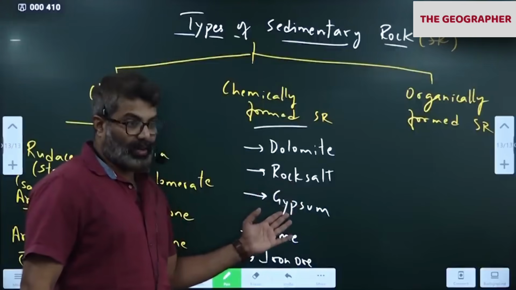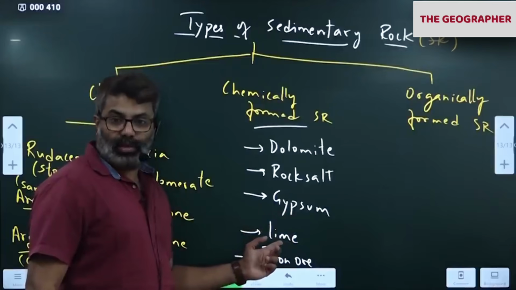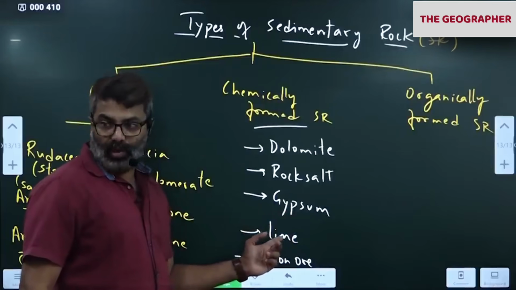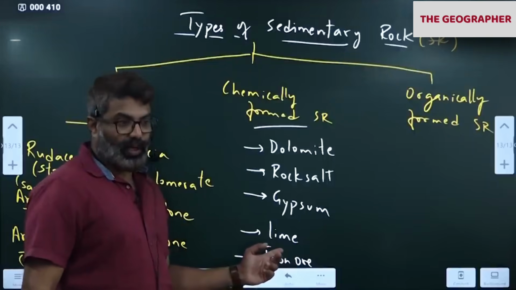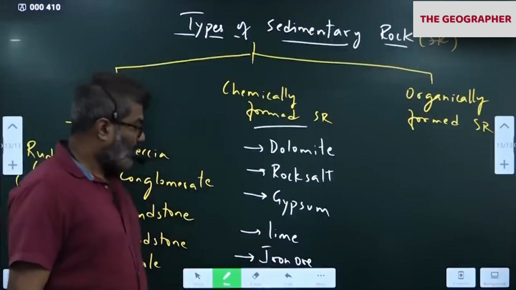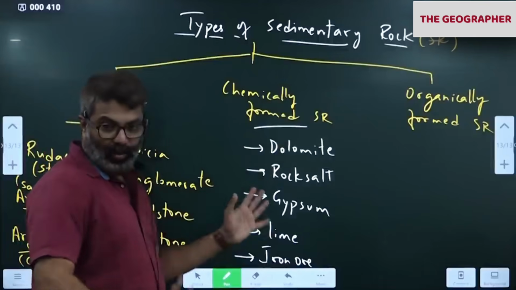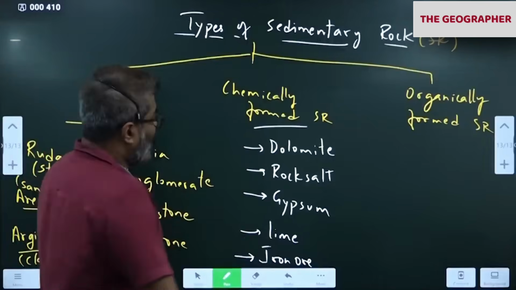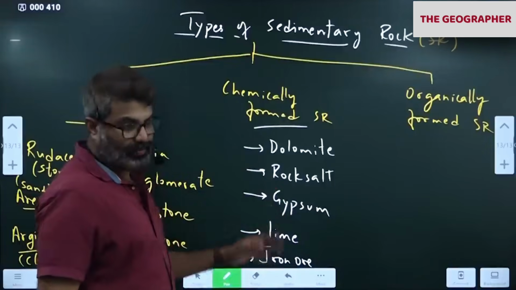Gypsum is calcium sulfate, CaSO4. Lime is CaO, calcium oxide. Iron ore is ferric oxide. You don't have to know the chemical names, don't worry, only remember this name. Chemically formed sedimentary rock is due to the action of minerals with each other.